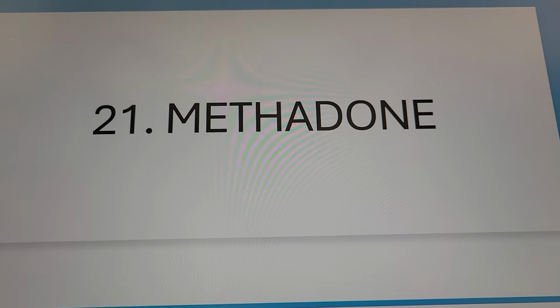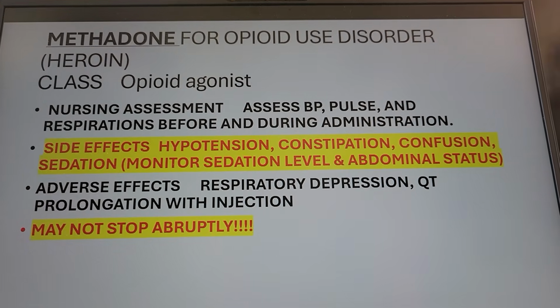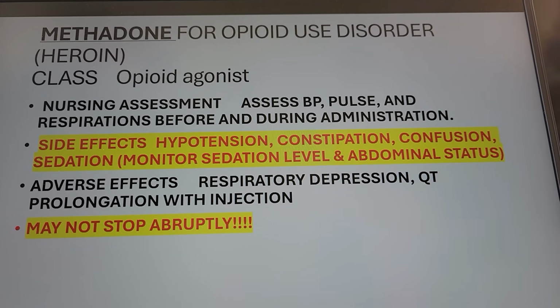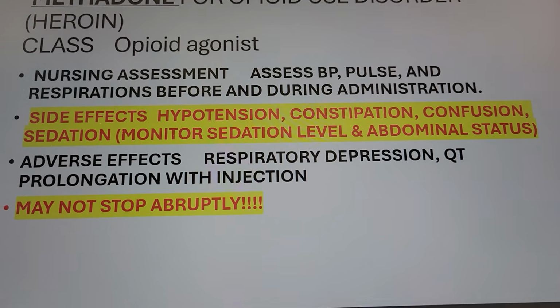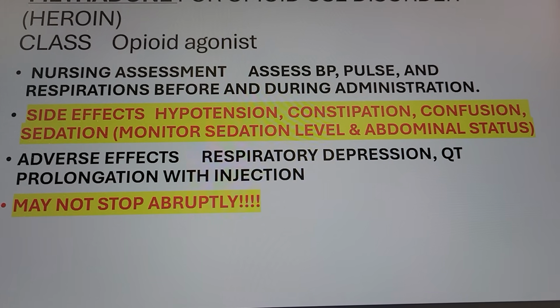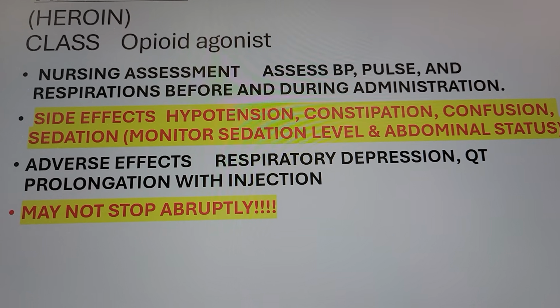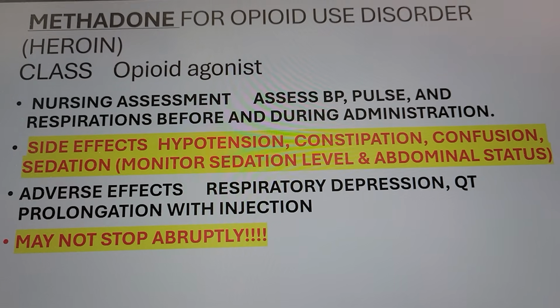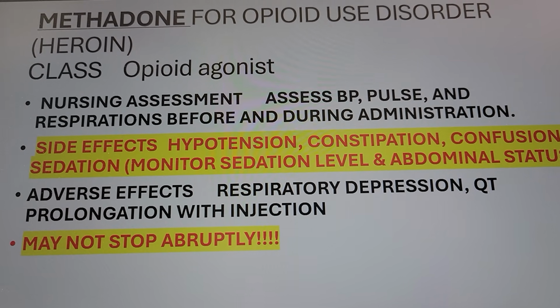So this is your downer. It can make your vital signs go down, right? Methadone for opioid use disorder, people on heroin, it's your opioid agonist, right? The nurse assesses their vital signs, BP, pulse, respiration before and during administration, right? So check their blood pressure, check their vital signs before you start and during the medication.